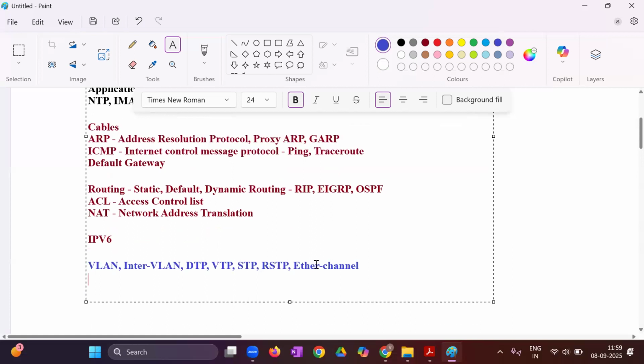After this, DHCP we have already written, but we have to do the DHCP configuration as well. So DHCP configuration and then DHCP relay. Then DHCP spoofing and snooping. Then ARP inspection. Then what? Port security.